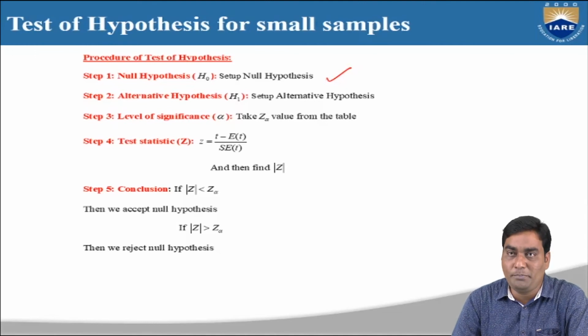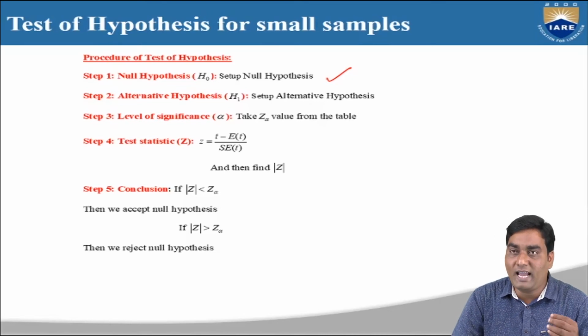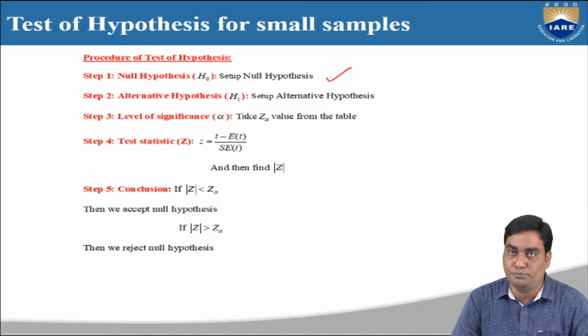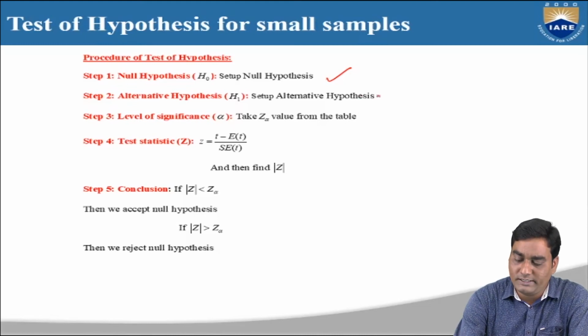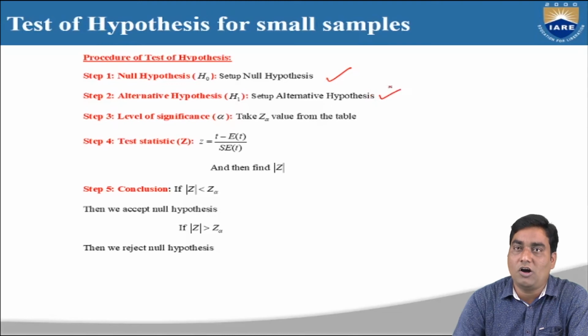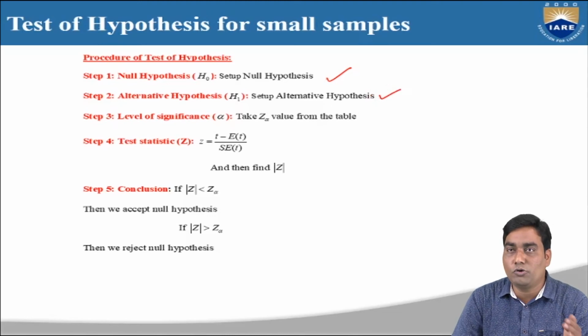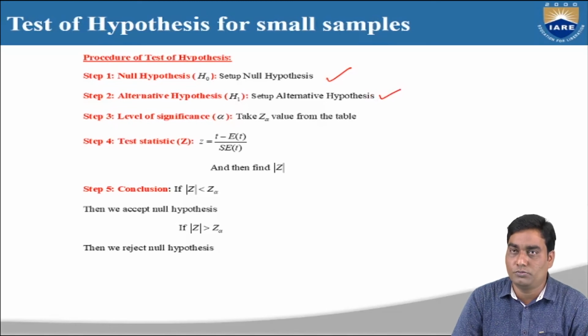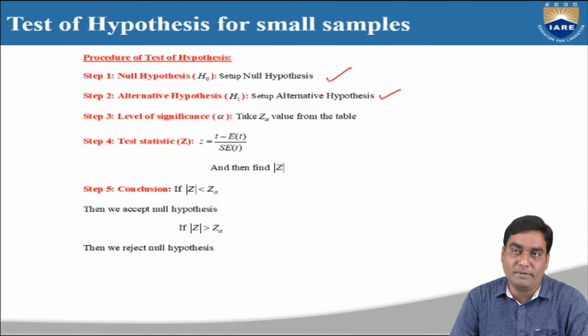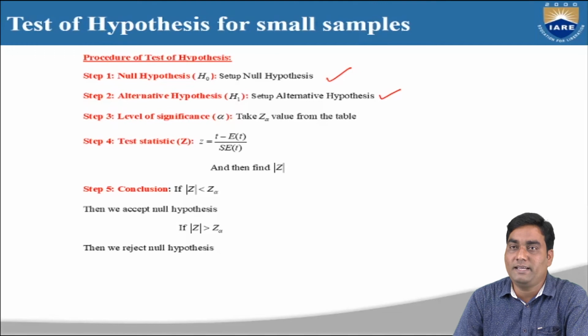Setting up the null hypothesis means we have to assume that whatever statement is given is true. That is step 1. And in the procedure, step 2 is the alternative hypothesis. We are going to set up the alternative hypothesis in step 2, which means assume that the given statement is false, which is denoted by H1.